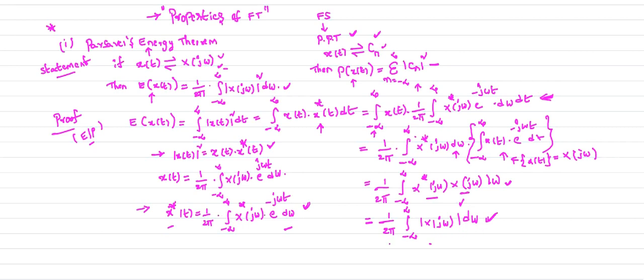So 1 by 2 pi is there already. This is the formula used to calculate the energy of the signal directly if the Fourier transform of x of t, that is x of j omega, is given to you. Its energy is nothing but 1 by 2 pi integral minus infinity to plus infinity mod x of j omega whole square d omega. This is nothing but Parseval's energy theorem. So this is all for this class.